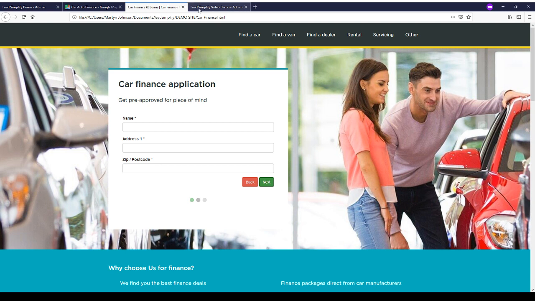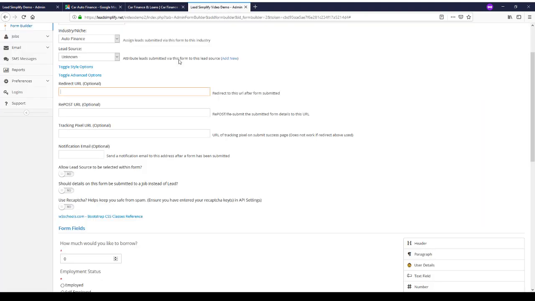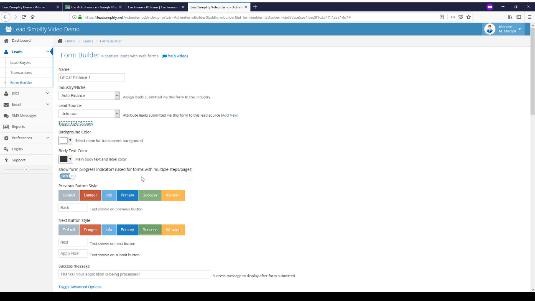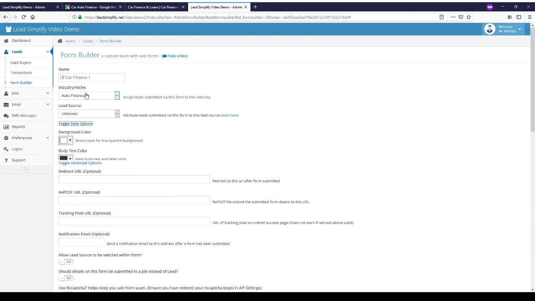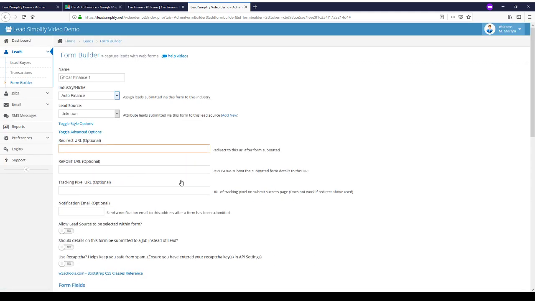You can put tracking pixels on that page or anything you like, images, or send them to any page you like. Now, what I would say is that if you enter a URL here, they will not be greeted at the end of the process with this message. They will be taken to the page that you insert in here.